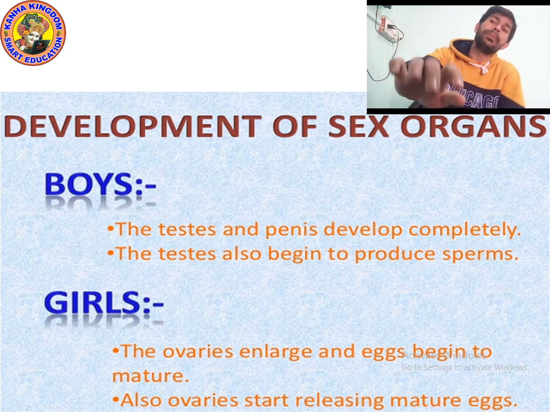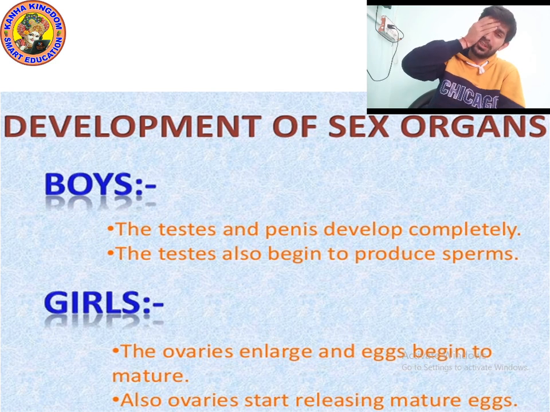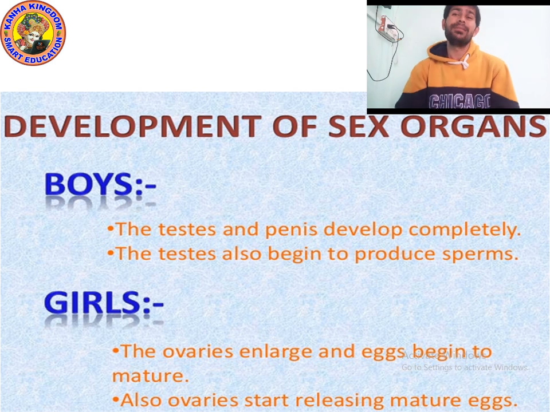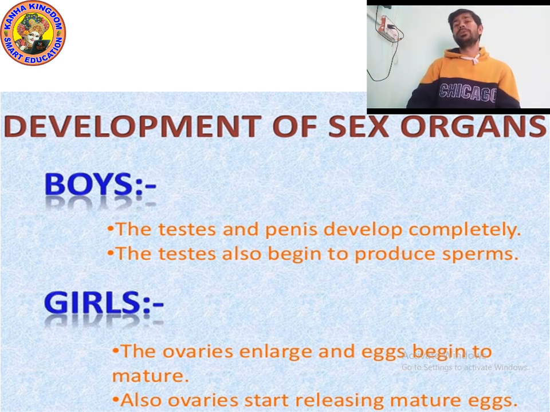Adam's apple is also called voice box, as well as larynx. So what changes occur in boys and girls because of Adam's apple? In boys, the voice becomes deep and hoarse, and the larynx is clearly visible.